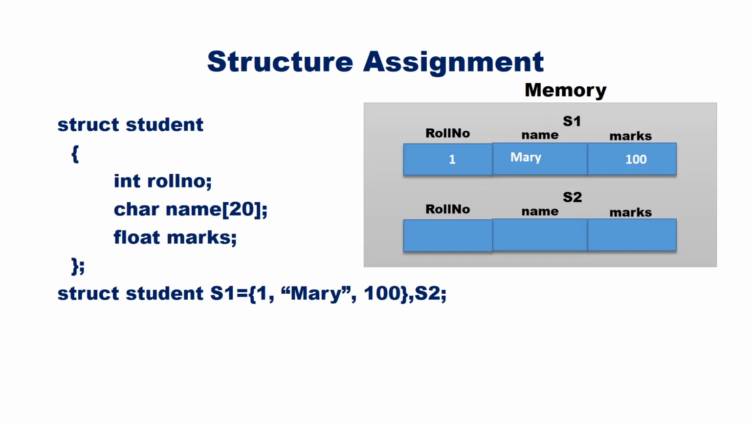Assigning one structure to another results in copying the content of one structure to another. Here S1 and S2 are declared as variables of type struct student. S1 is initialized with 1, Mary, 100. S2 = S1 means each field value of S1 is copied to the corresponding fields of S2. Now S1 and S2 have the same value. Assignment is possible only if both the variables are of the same structure type.